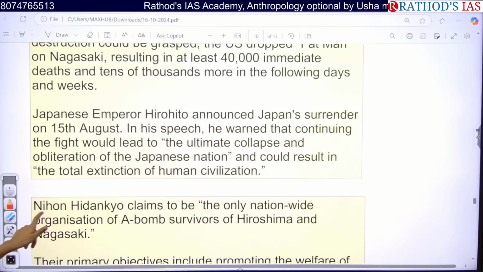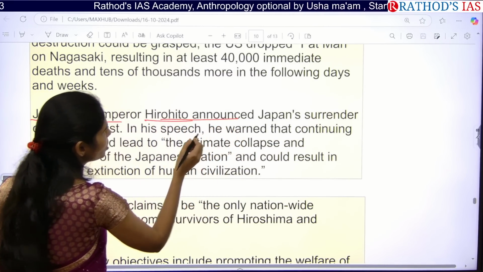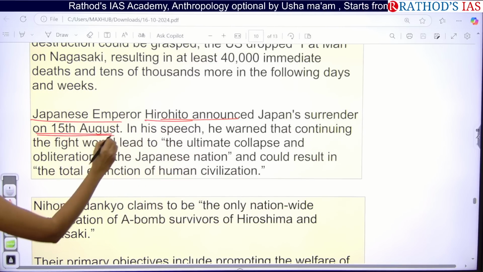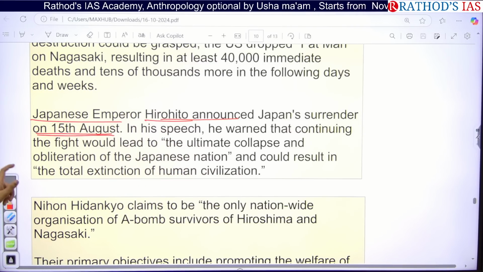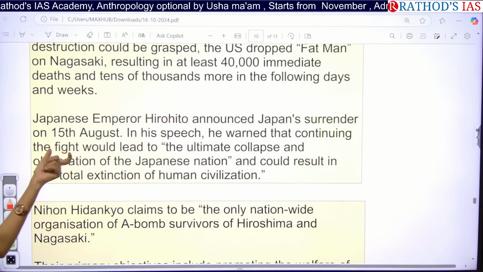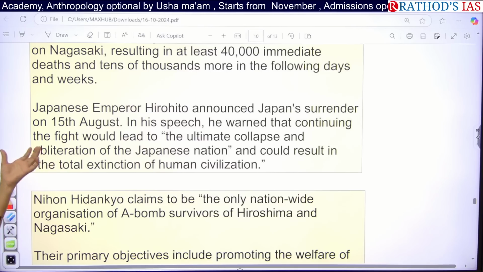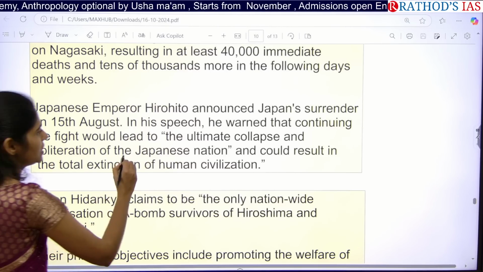At that time, Japanese Emperor Hirohito announced Japan's surrender on 15th August. The bomb blasts happened on 6th and 9th August, and on 15th August Japan surrendered to the US, which finally led to the collapse of the Japanese nation.